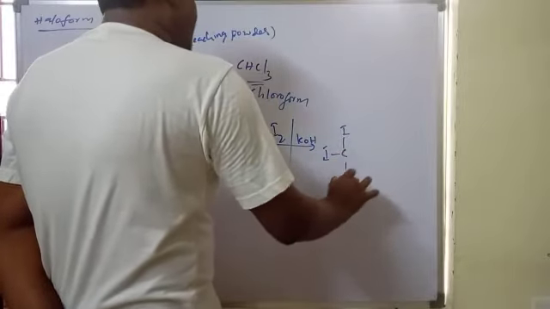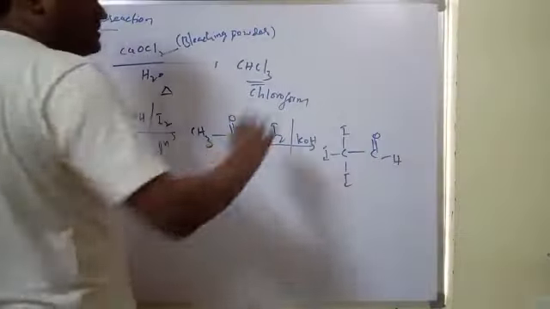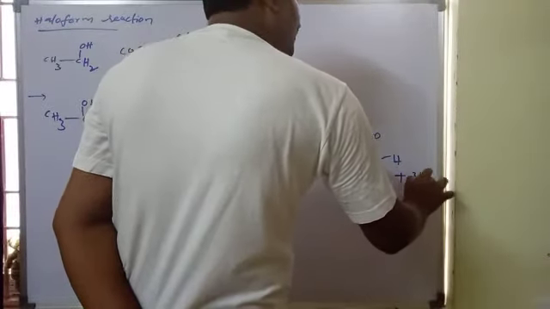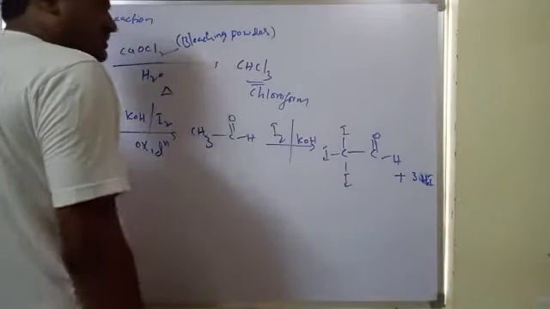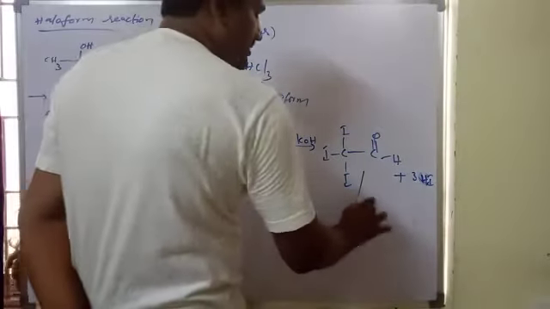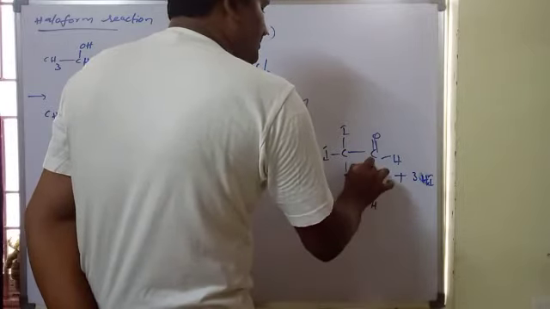triiodoacetaldehyde, formed with 3 moles of HI eliminated. In the next step, the base attacks, a nucleophilic attack by OH minus.